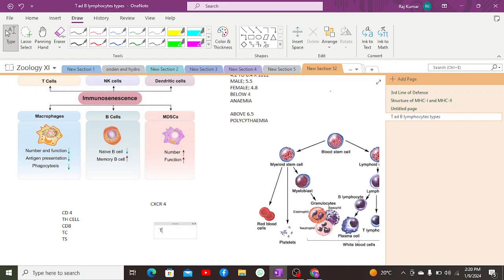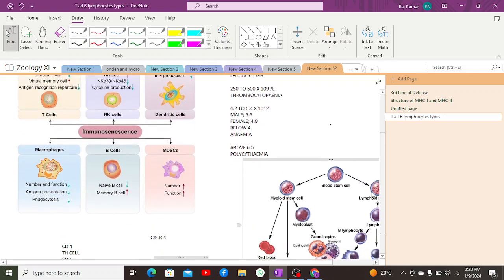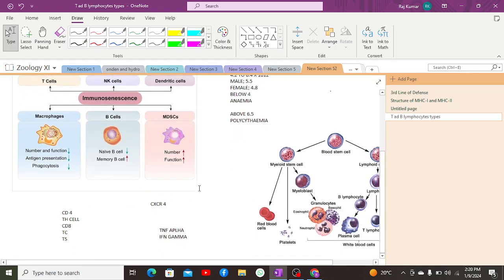They also release tumor necrosis factor alpha as well as interferon gamma in order to stimulate other cells, such as macrophages and dendritic cells,